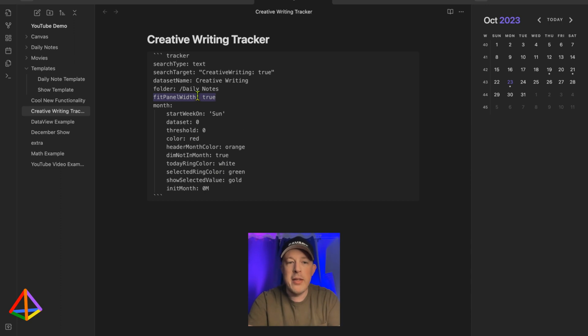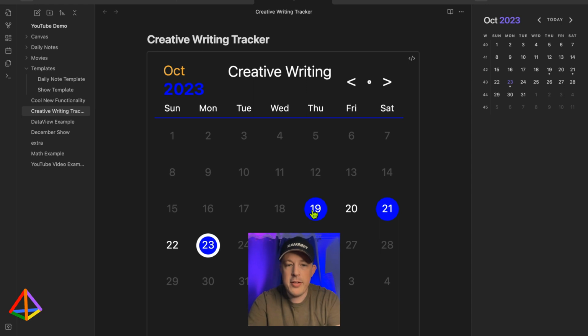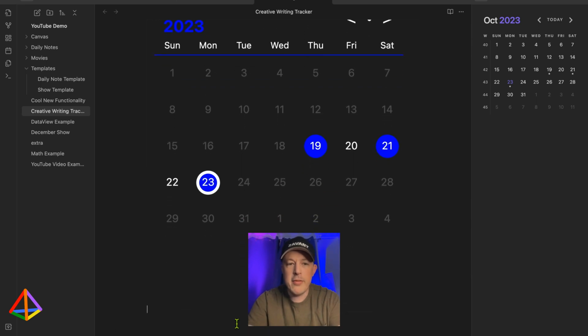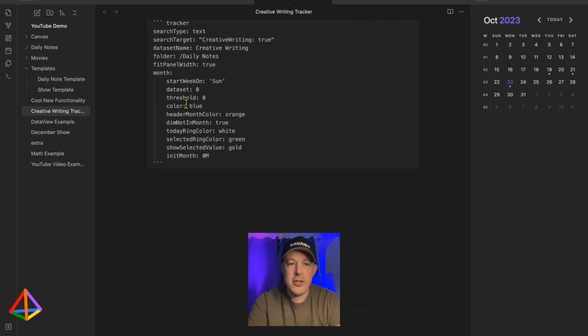So fit panel width equals true is absolutely very, very handy. And then the month view, I want this to be broken down by the month, and I want the week to start on Sunday. And data set threshold 0, I don't even remember what those are. And the color, we can do blue for that. And you can see that the year and the day indicator and this underline is blue. So that's what this main color is going to be.